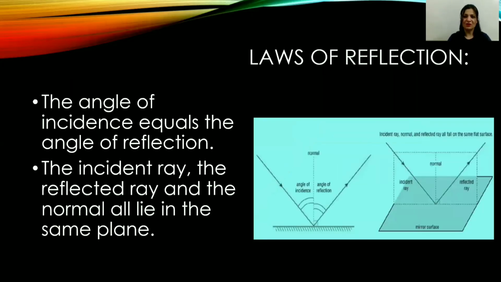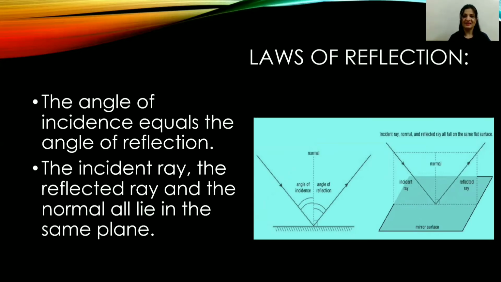Next we have laws of reflection. So there are two laws of reflection. You can see, the first law of reflection is that the angle of incidence equals the angle of reflection. Angle i is equal to angle r. This is the first law of reflection.